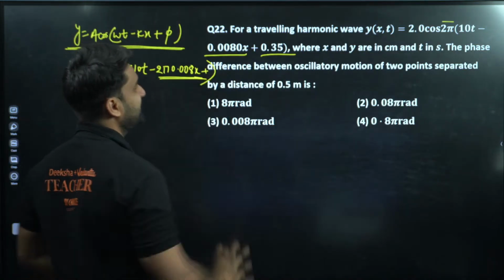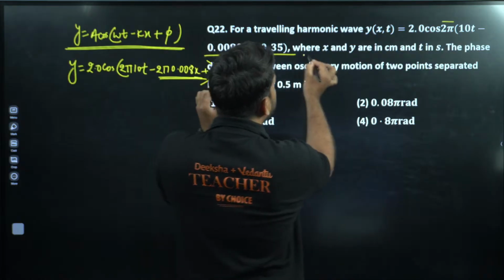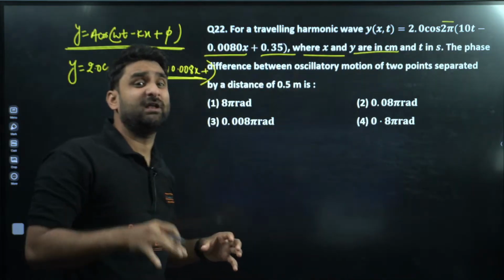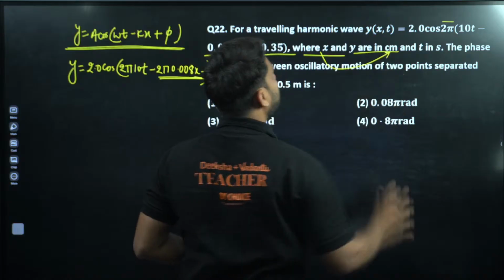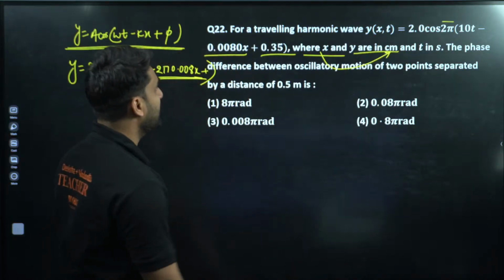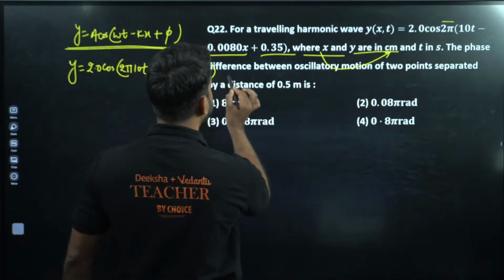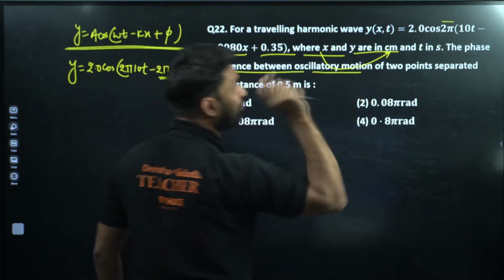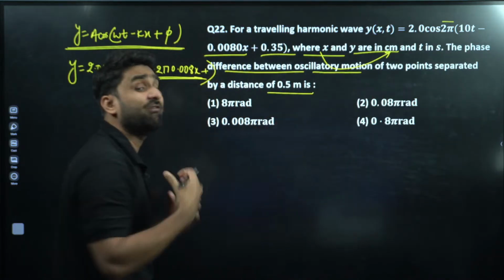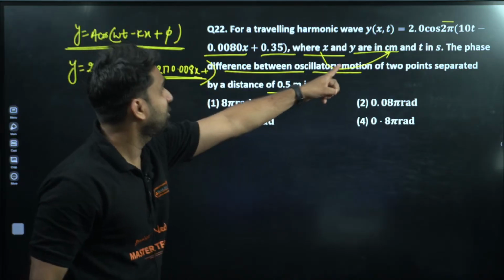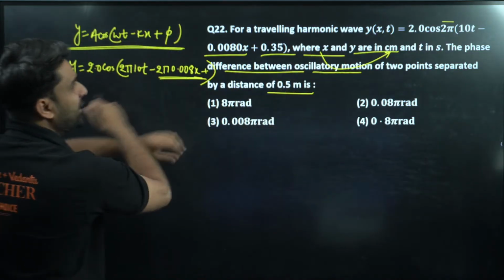Okay, whatever is there. Now the important thing is x and y are in centimeter. This is very important. X is in centimeter, y is in centimeter, and here the distance, the phase difference between oscillatory motion of 2 points separated by distance of 0.5 meter. This is in meter, and these all are in centimeter. Now what we have to find out here is the phase difference.